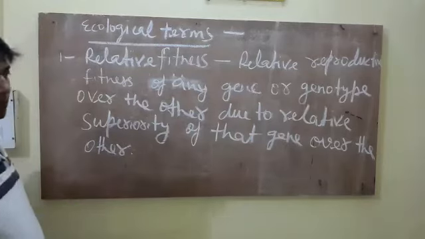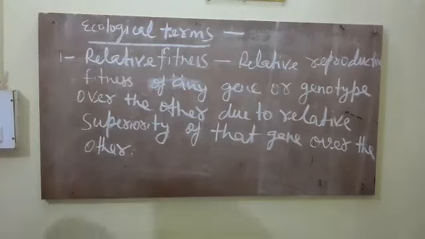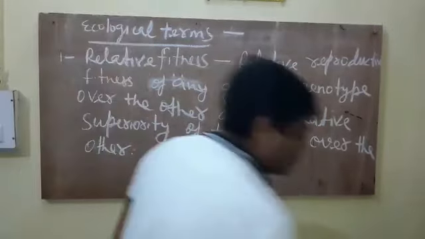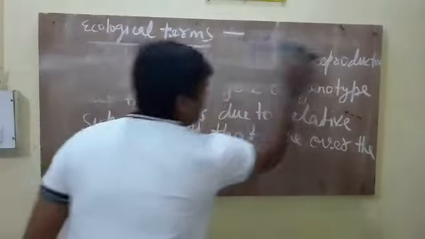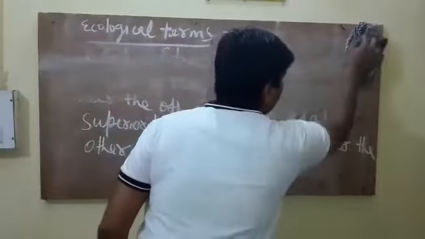Clear? So that is the relative reproductive fitness, relative fitness. Next is inclusive